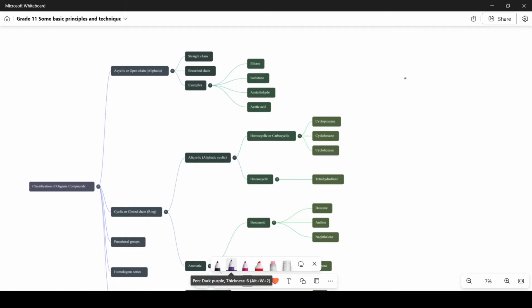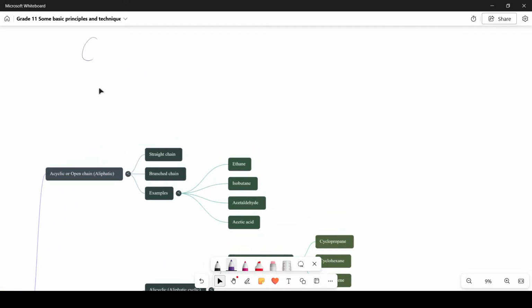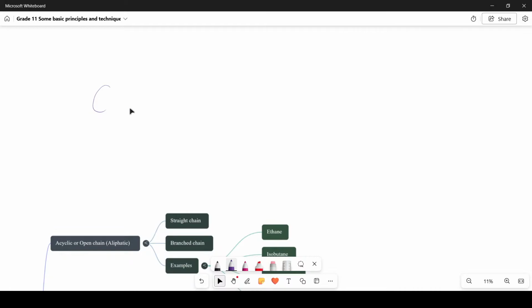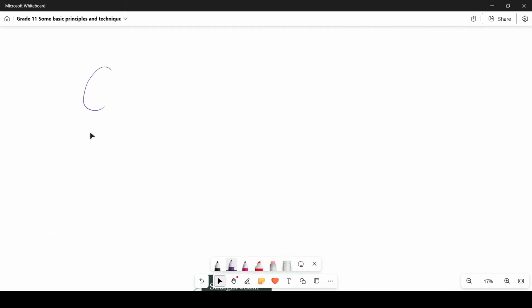Now there is something called a parent hydrocarbon. What is this parent hydrocarbon? Whenever you see only carbon atoms and carbon atoms linked to hydrogen atoms, I call them hydrocarbons, the parent hydrocarbons or parent compounds.